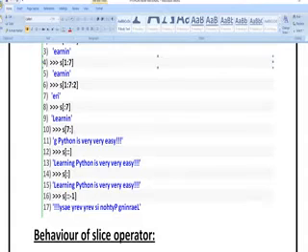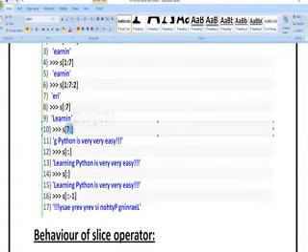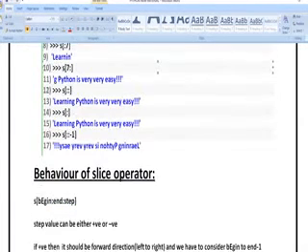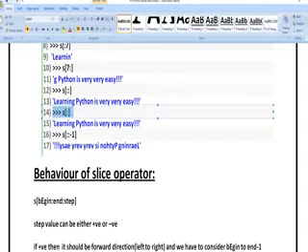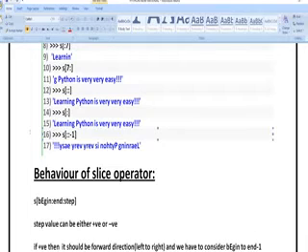Here S of 7 colon means from the 7th character it is going to print the complete input whatever we have given. You have not given an end value, so it is going to print the complete value. If you give like this, it is going to print the complete input from starting to ending values. The way of representation is different on line number 11, 12 and 14, but the output will be the same.